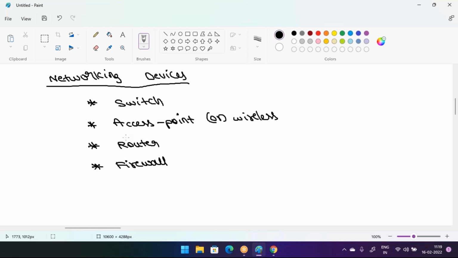These are the 4 devices we mostly use in our networking: the switch, the wireless access point, the router, and the firewall.